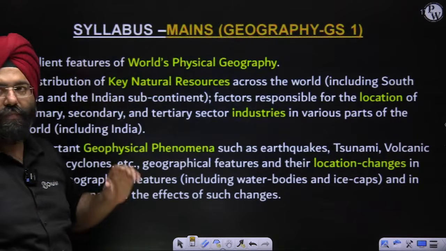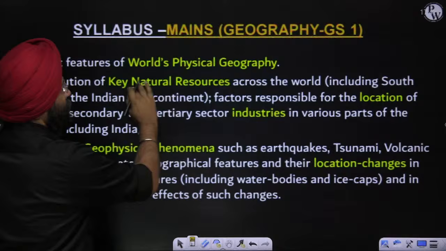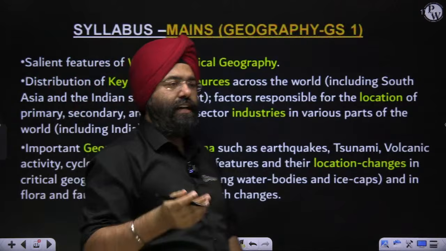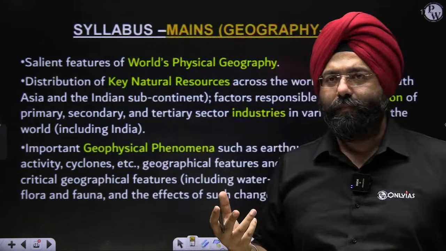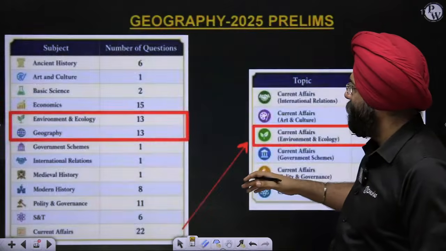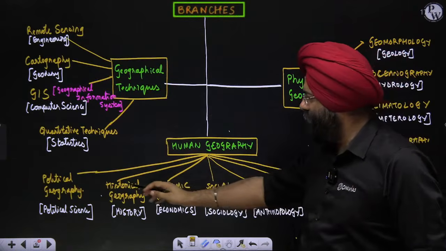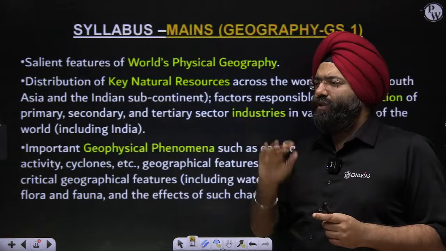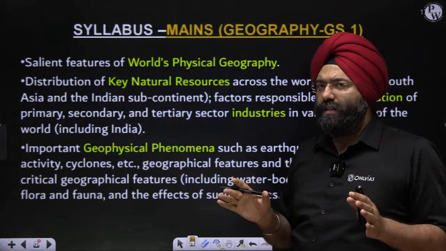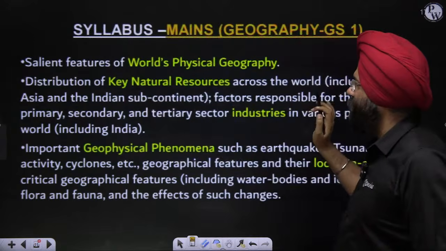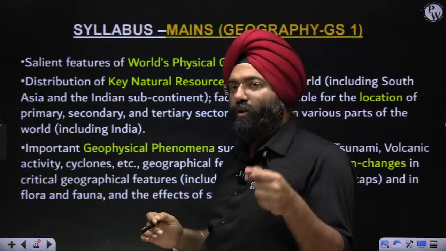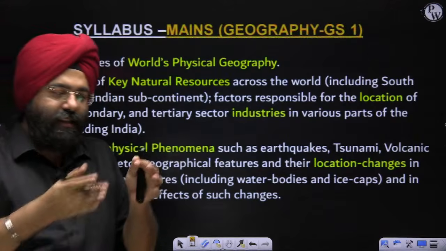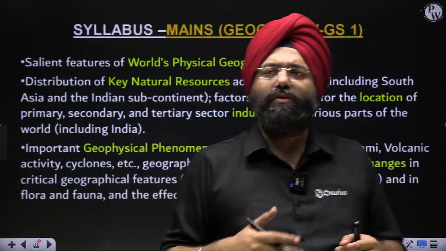world physical geography. Now, second thing comes here, distribution of the key natural resources across the world, including South Asia, Indian subcontinent. Now, do you realize this part comes under the aspect of human geography, where, if you see here, economic geography, human socio-cultural geography, all these aspects are covered here. Whichever resources are present in which part of India, the world, everything will be done in detail. So all these things, natural resources, their distribution, especially those which are in the news, become more important. For example, the topic of lithium has been in the news so often. So you will by default see that this year in the mains examination, lithium, their distribution and those aspects will be asked.